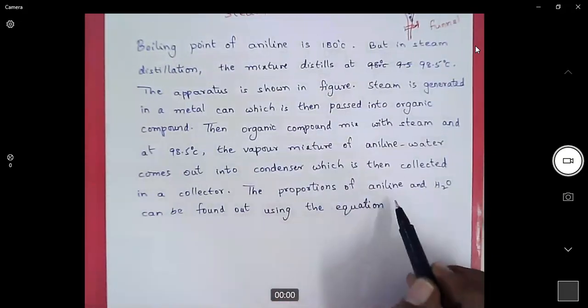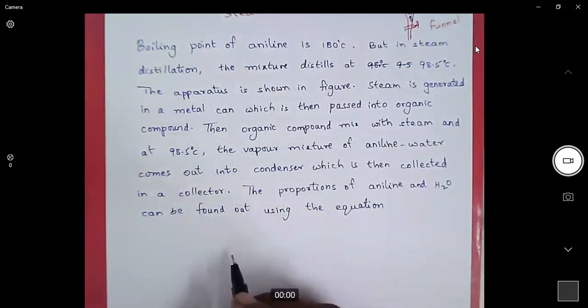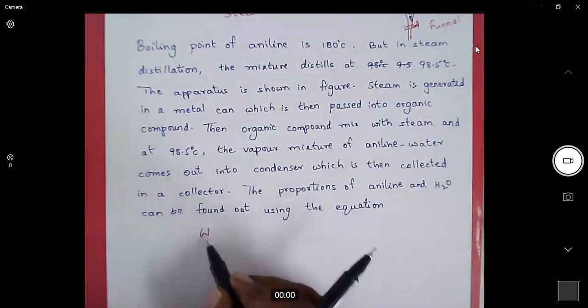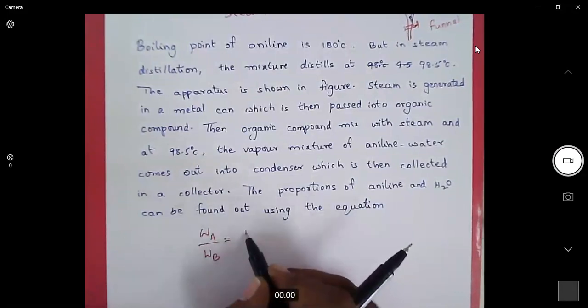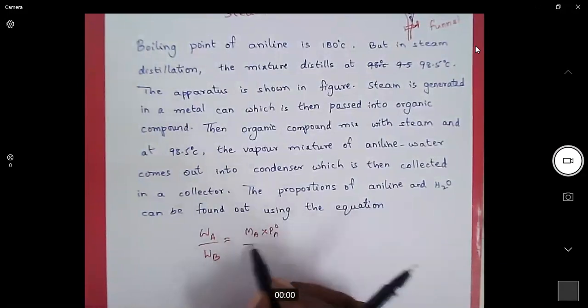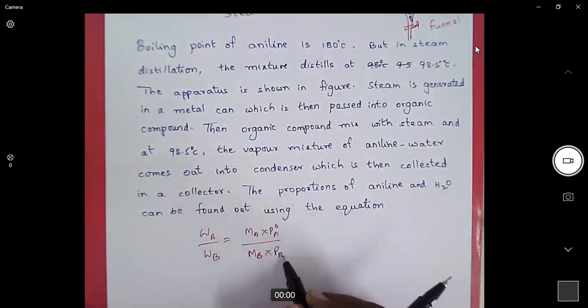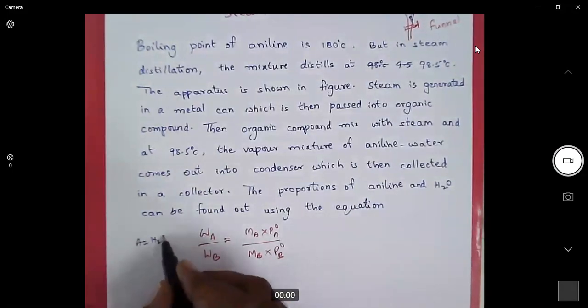Now the proportions of aniline and water can be calculated using the formula: weight of compound A by weight of compound B is equal to molecular weight of compound A into pure vapor pressure of A by molecular weight of compound B into pure vapor pressure of B. Here compound A is water, compound B is aniline.